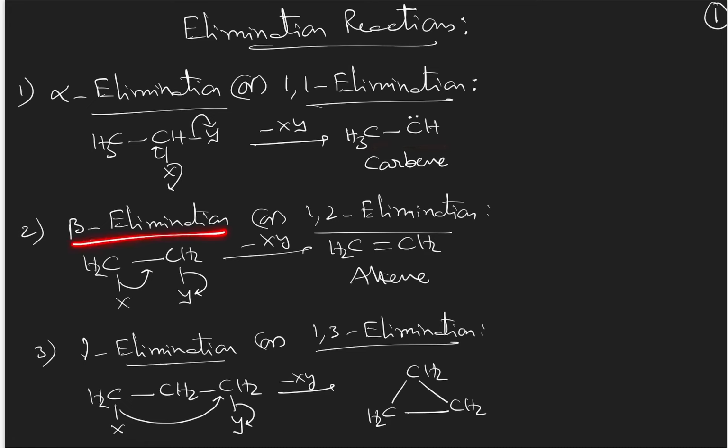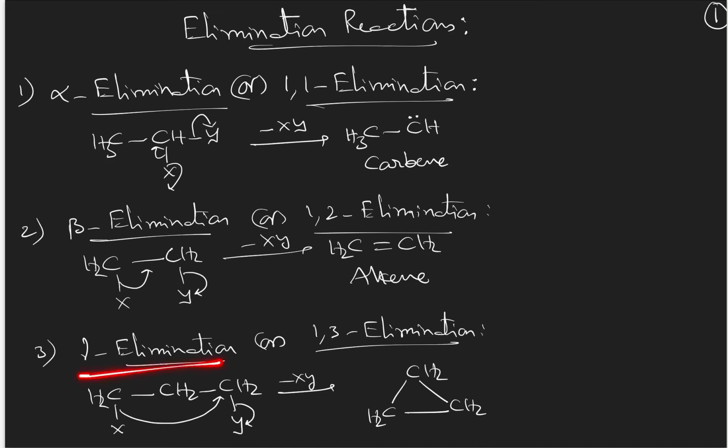And coming to beta elimination, or alpha-beta elimination, or 1-2 elimination, in this the nucleophile is removed from the alpha carbon and the electrophile is removed from the beta carbon, so that the bonded pair of electrons forms the pi bond here. That results in the formation of an alkene product.